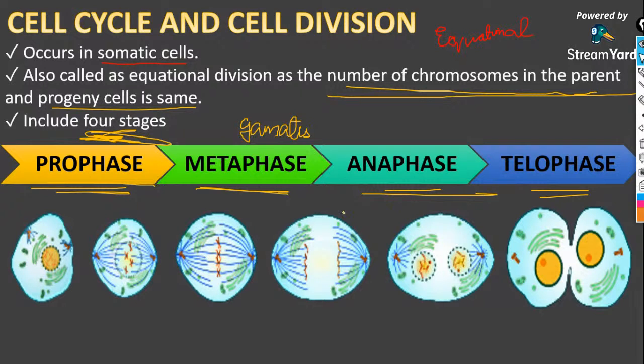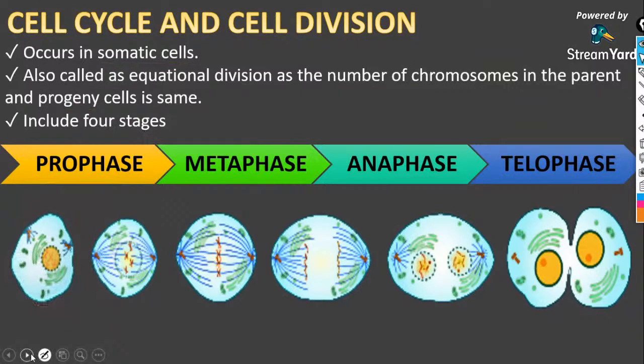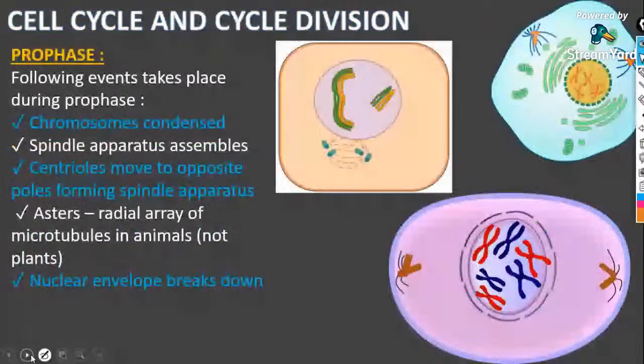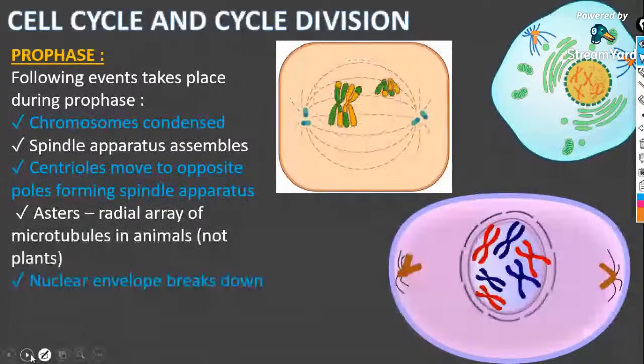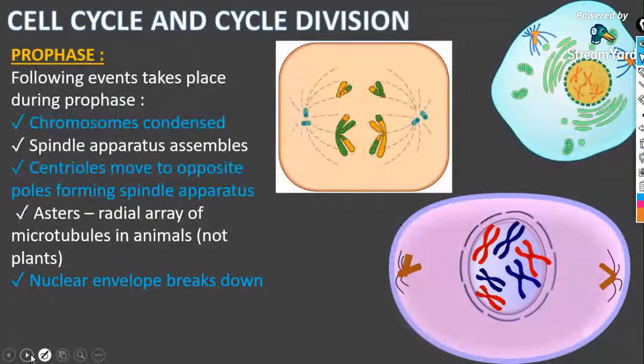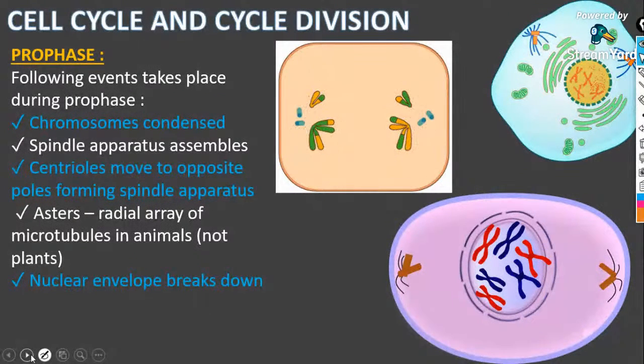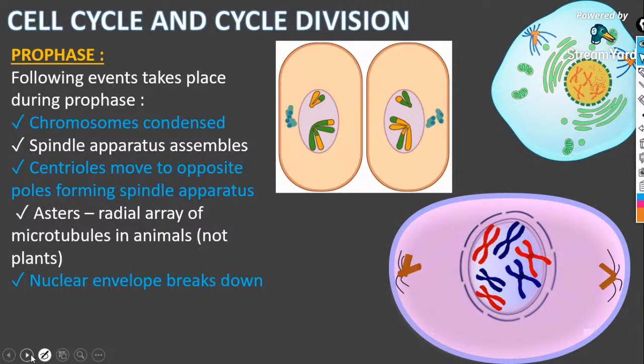Just tell me. So four stages occur: prophase, metaphase, anaphase, and telophase, and we are going to discuss all these in detail now. Clear with that? So without wasting much time, let me move forward. If I'm moving fast, surely you can say. The first phase of the mitotic phase is the prophase. You can see a GIF here. The cell division till anaphase, telophase and cytokinesis is shown in the GIF, right?